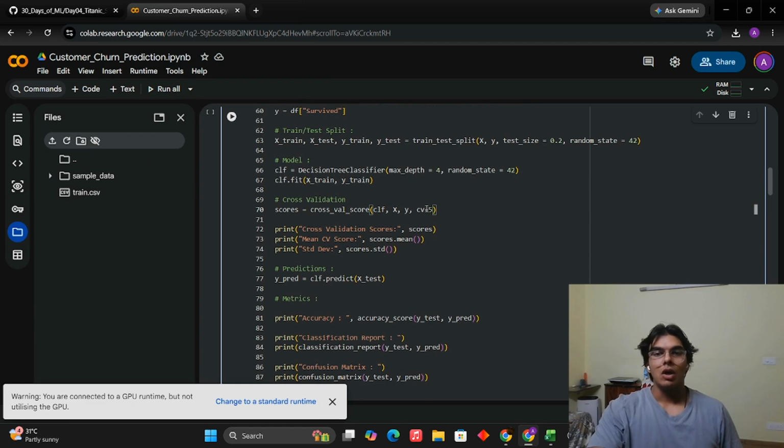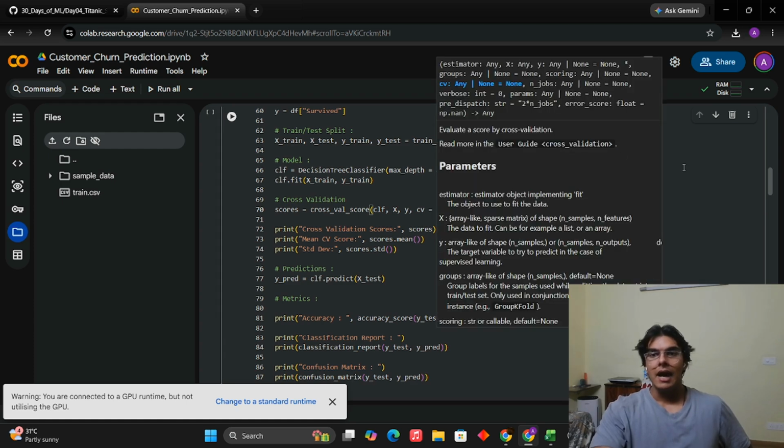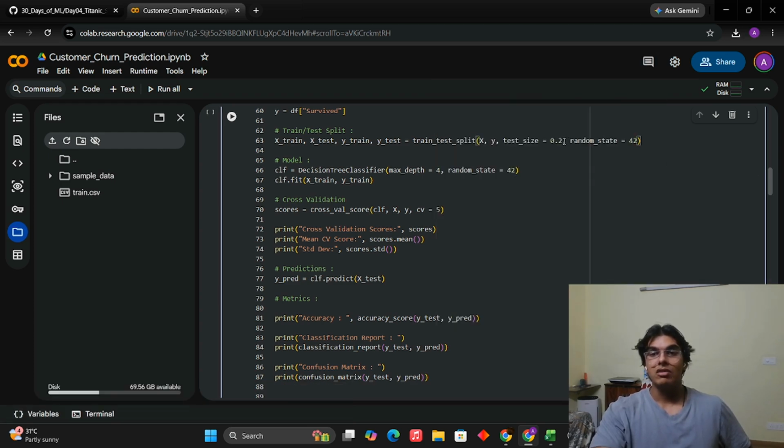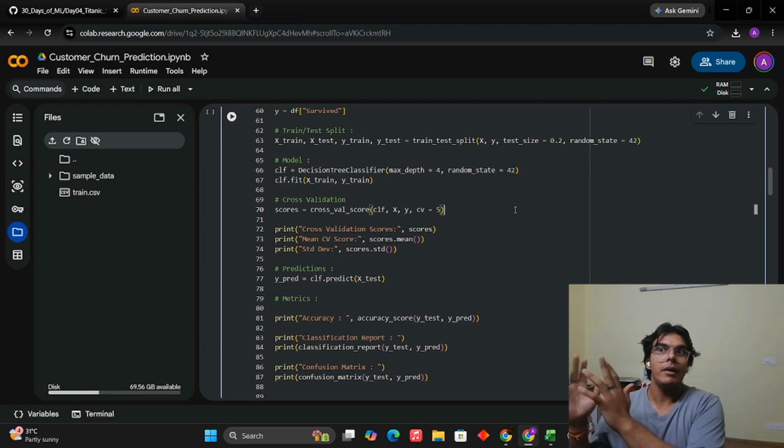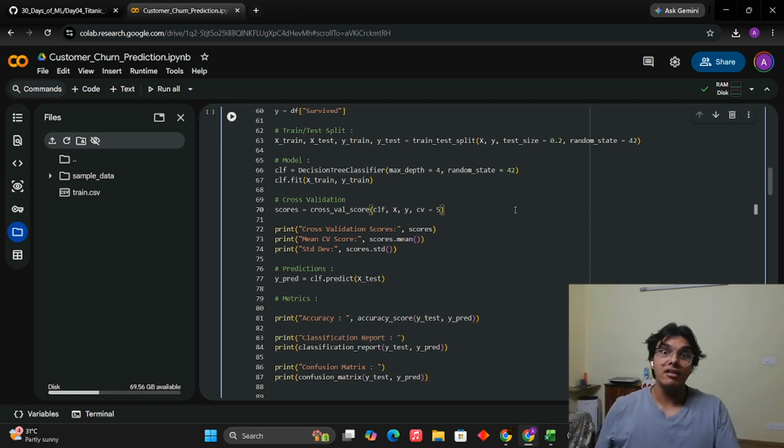Very typical cross validation. As I mentioned, we have an 80-20 split, and we don't want the same 20% of values to be chosen every time when we are training the model. So cross validation basically divides the data set into five. If there are 100 samples, it is going to be divided into 20, 20, 20, 20, 20, and it is going to pick a different set of 20% values every time. In the end, it is going to average those values out to give us the appropriate results. To show this better, I have printed out the cross-validation scores. I'll be showing them in a second.